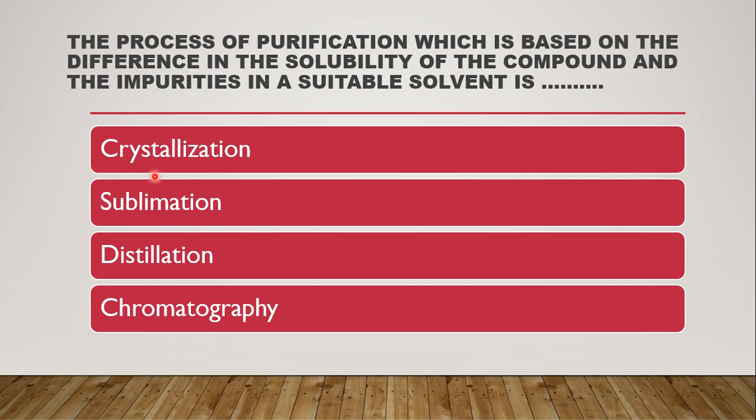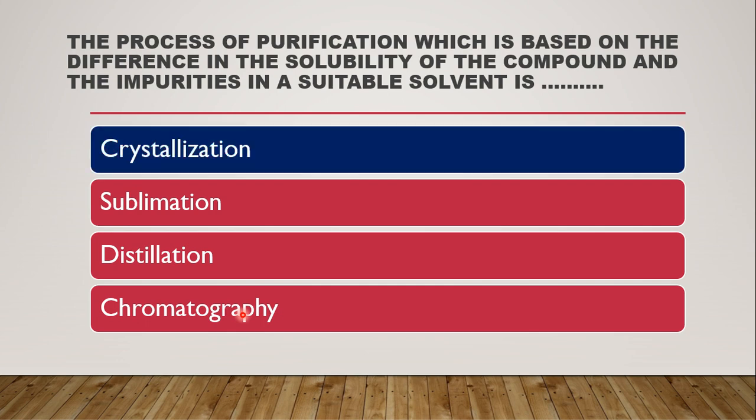Whether the process is crystallization, sublimation, distillation or chromatography, the correct answer is crystallization. As we all know, crystallization is carried out in a pre-selected solvent in which the compound is solubilized at hot temperature and crystallized out at lower temperatures. So in crystallization, the solubility of the compound in that particular solvent matters as well as the impurities present in the selected solvent.